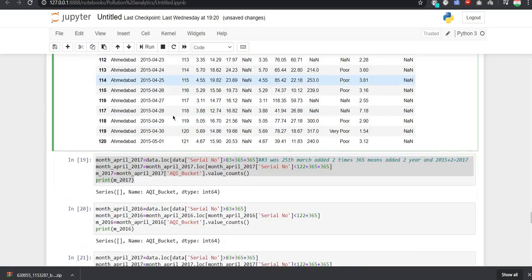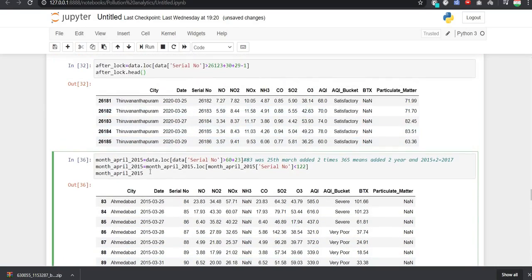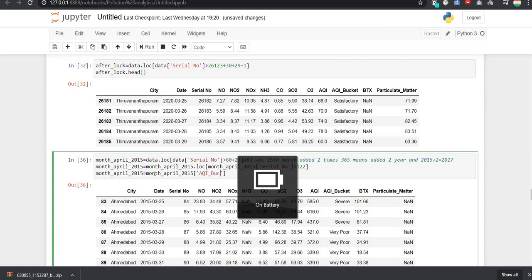So the next task will be to convert the value. I will just do one thing. I will say is equal to, and I will just copy the same variable, and I want AQI bucket out of this, AQI bucket, and I want value counts because that is categorical.